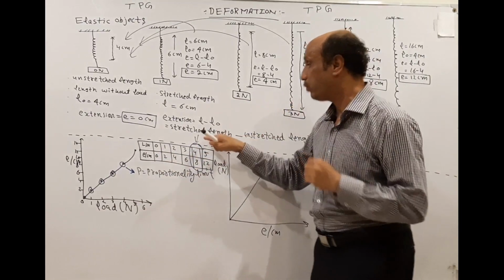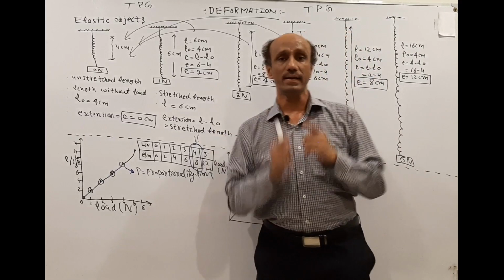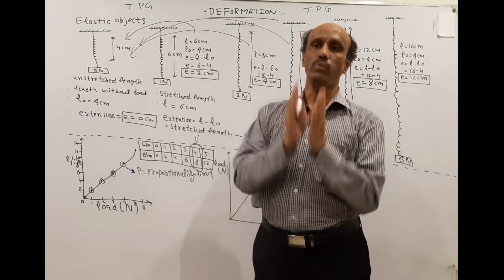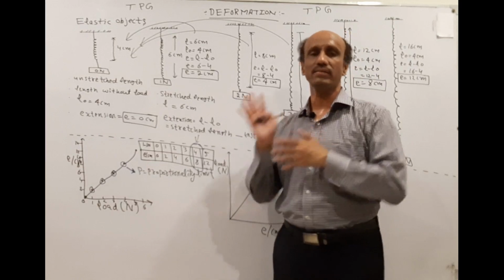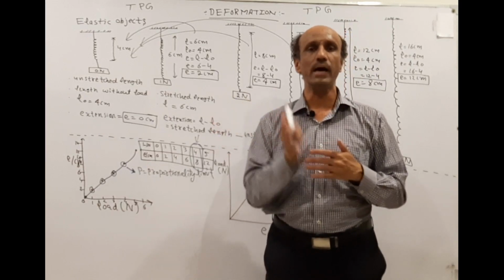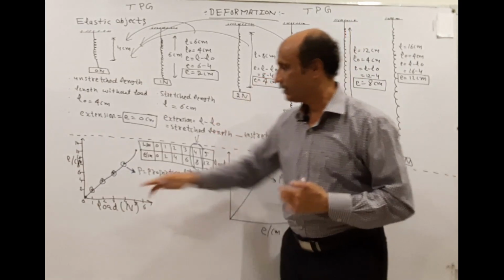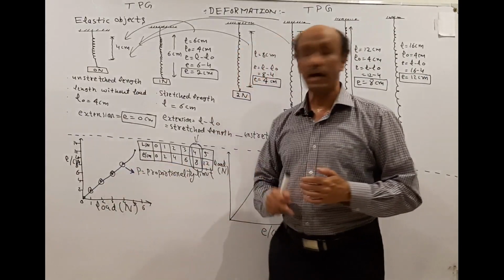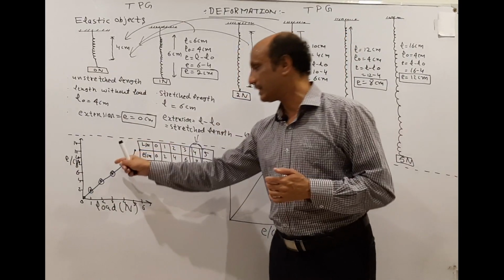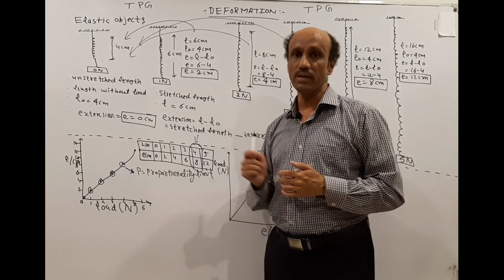It means that 4 Newton is the load where the proportionality limit exists. After that the spring will not obey the proportionality limit. So this graph will be a straight line up to 4 Newton, and after that the curve will move in the upward direction.